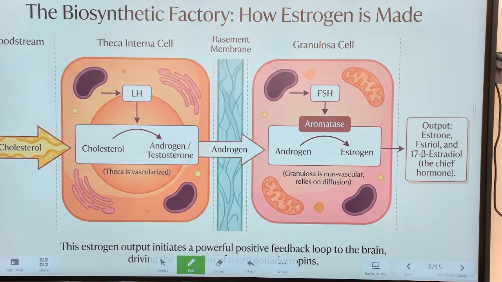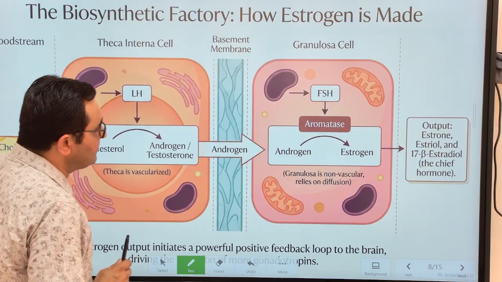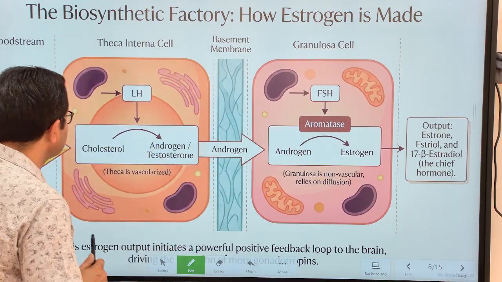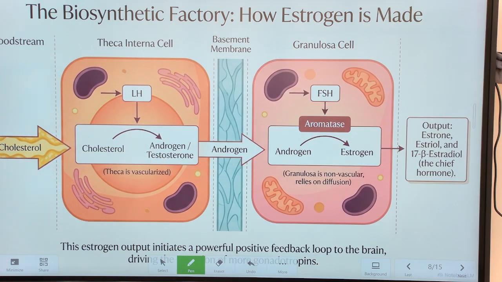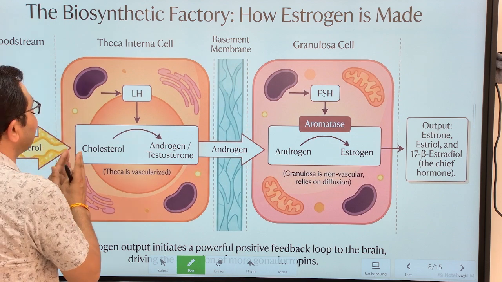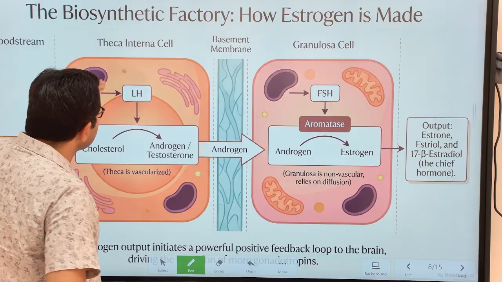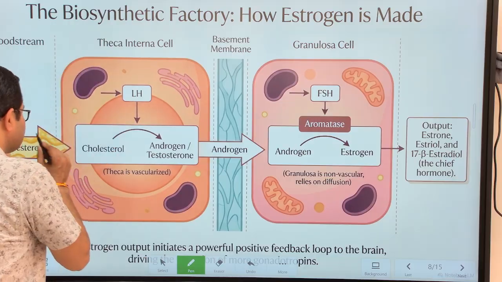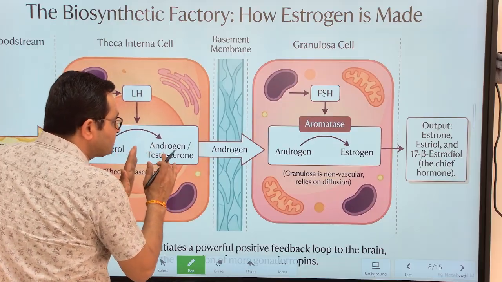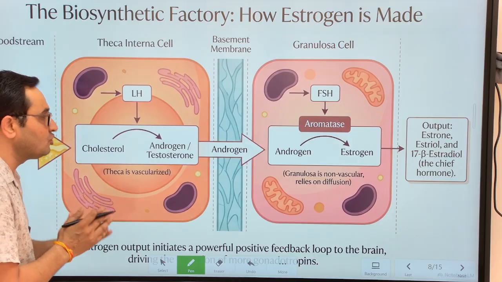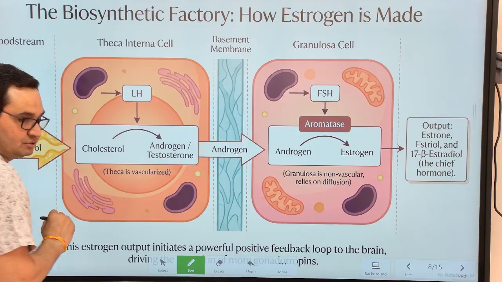What kind of hormonal changes are there? Whenever blood supply reaches the ovary, the blood contains cholesterol. This cholesterol is taken up by theca interna cells, and in the theca interna cell, the cholesterol is converted into androgen, the male sex hormone testosterone, by the hormone LH.